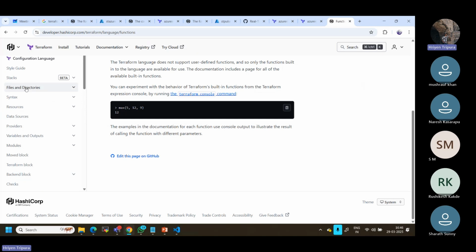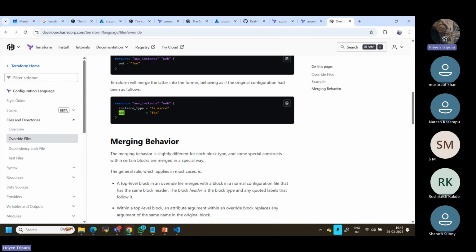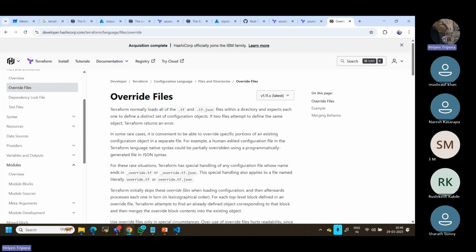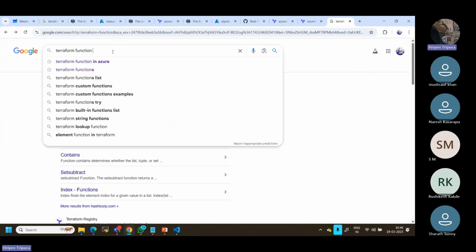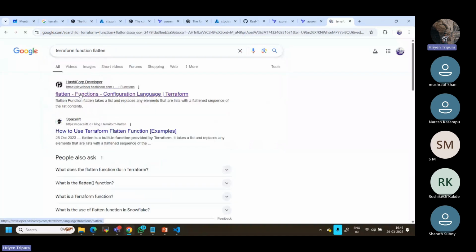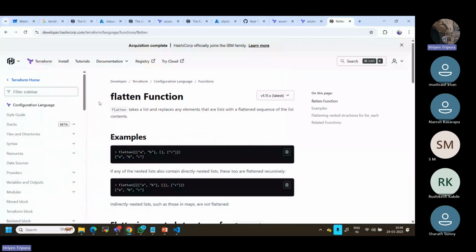Let's say if you want to deal with a file, there is a different kind of function. You can override related things. You can just follow how to do it, everything. Same way if you're doing it for the data source related, provider related, or maybe module related, there are so many other functions. But let's come to the point, that is what we call flatten. This will not come up sometimes. You can mention it as a pattern, right? I can simply type like this Terraform, because there are so many functions. Terraform sometimes is not able to list everything, so you need to type explicitly.